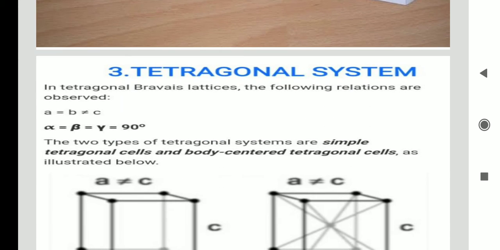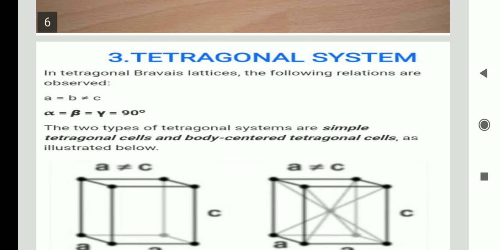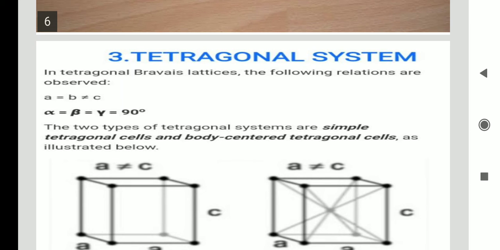The third one is the tetragonal system. What is that one? In the tetragonal system, as usual, the interfacial and interaxial angles alpha, beta, gamma are equal to each other. At the same time, their angle is equal to 90 degrees. That means alpha is equal to 90, beta is equal to 90, gamma also equal to 90.